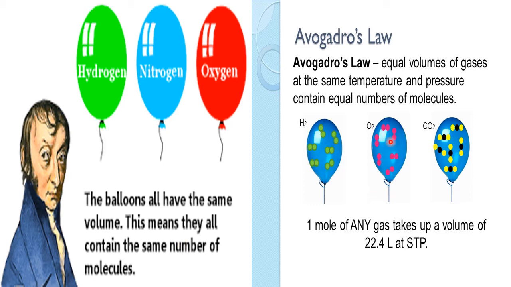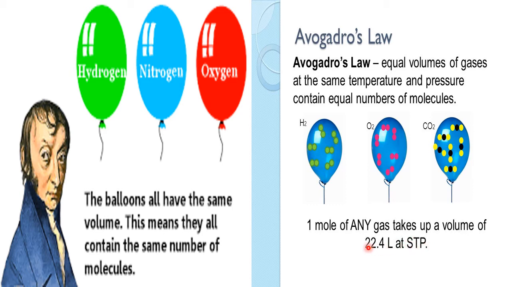Okay, what it says: equal volumes of gases at the same temperature and pressure contain equal numbers of molecules. That means equal volumes. What is that equal volume? That is the important point. There is an important phrase here. So equal volume is what? It is 22.4 liters at the standard temperature and pressure, or the same temperature and pressure.